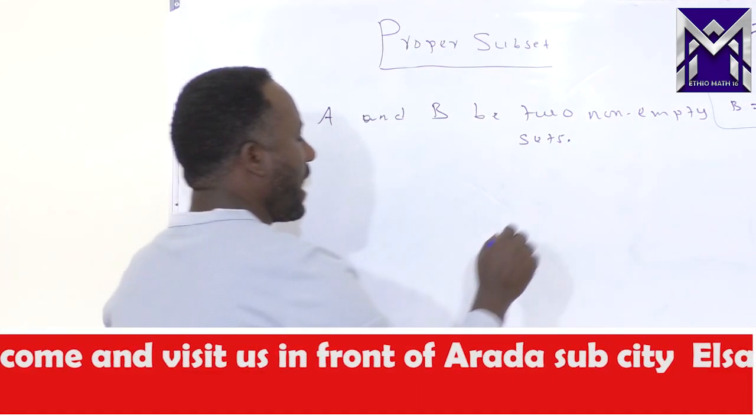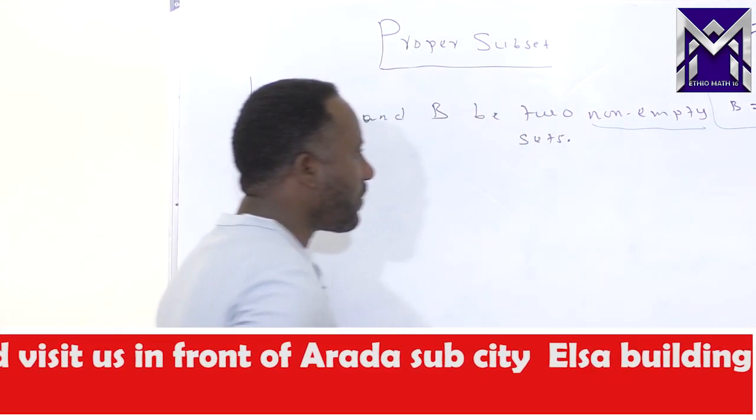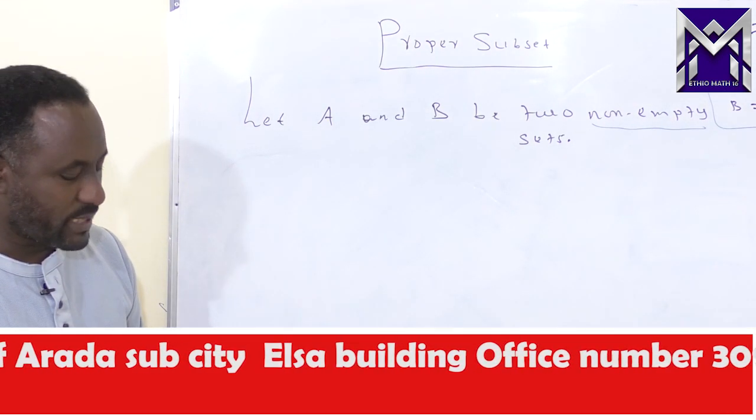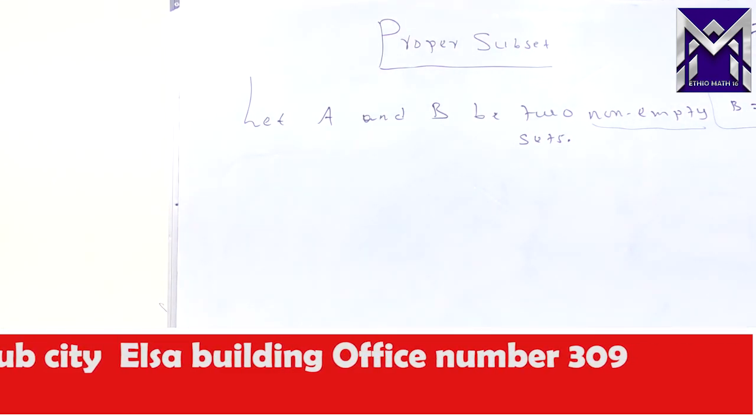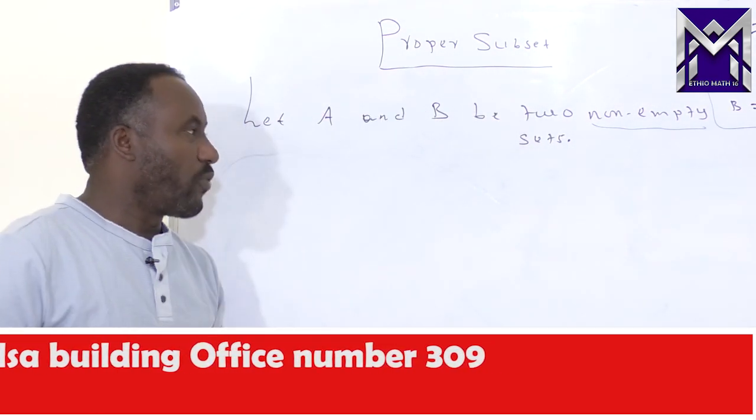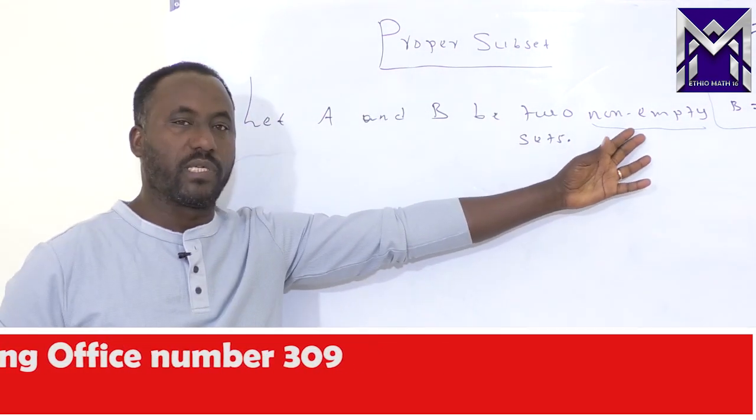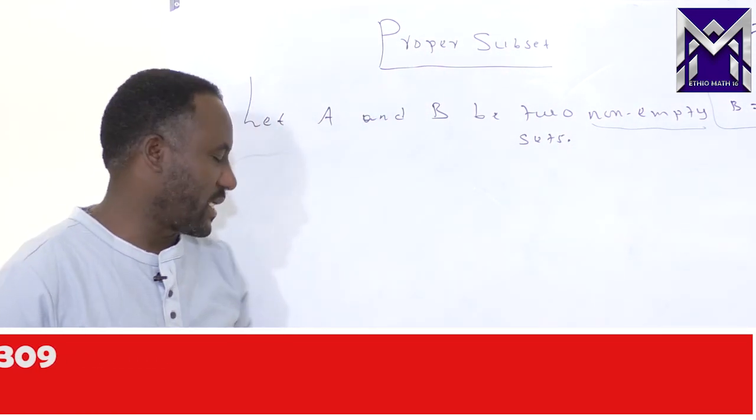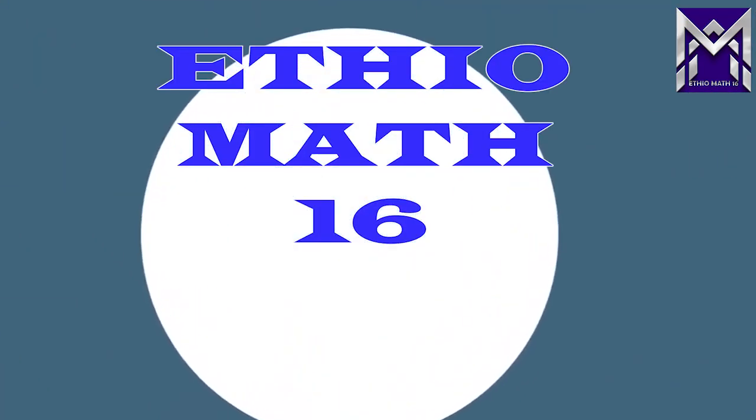But when we want to talk about proper subset for the set, we have to always consider two non-empty sets. So let this be two non-empty sets.